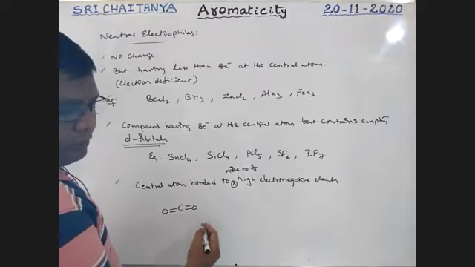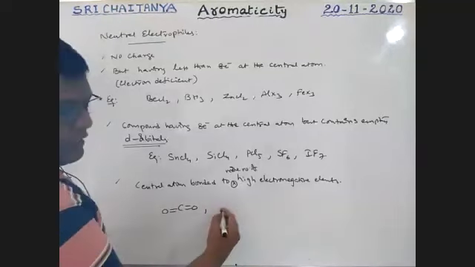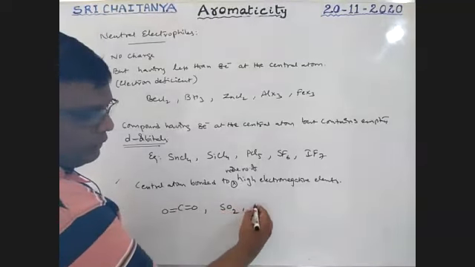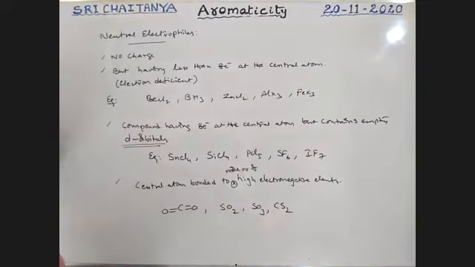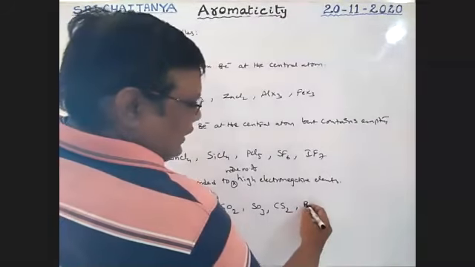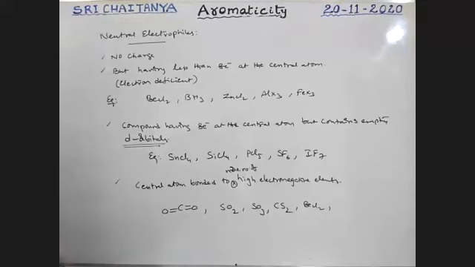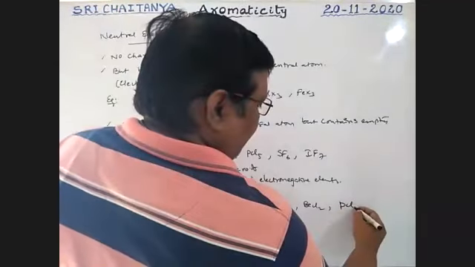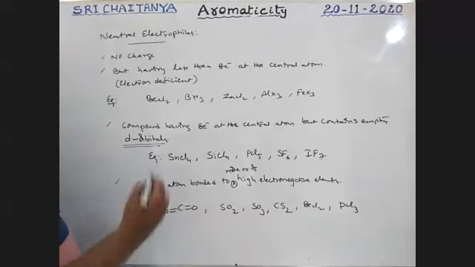Next, SO2, SO3, CS2, BeCl2, central atom bonded with more... So boys, here all highly electronegative elements, and PCl3. So the central atom bonded with more number of highly electronegative elements acts as an electrophile.